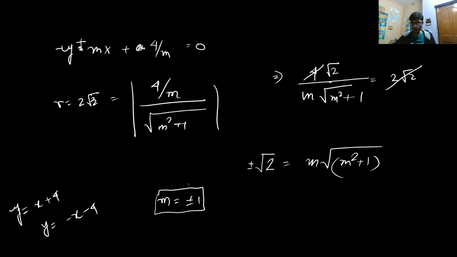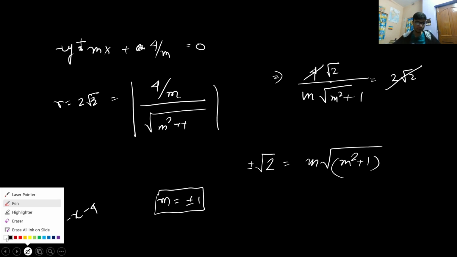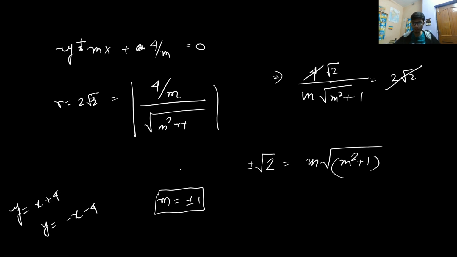So this is very simple. You know the point of tangency for a parabola. You can definitely go on solving this equation with the parabola, and you will get 2 points. You can take any one of them and solve for it, or if you know the point of contact of the tangents to the parabola as well as the circle, you can definitely solve for it. So that's also another way to solve it.